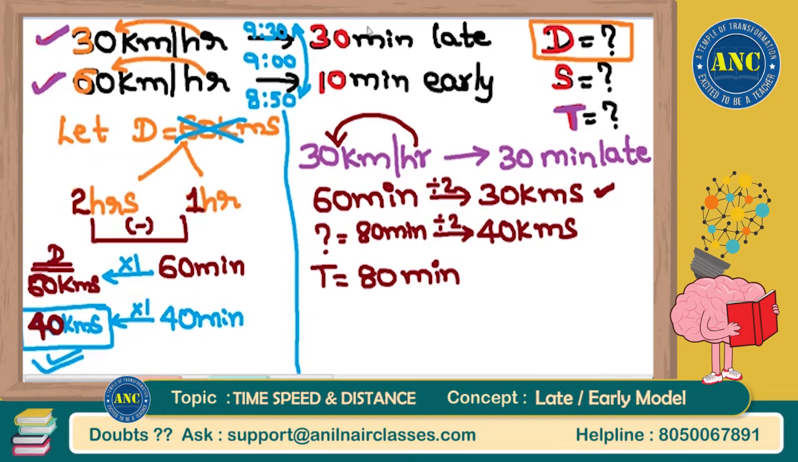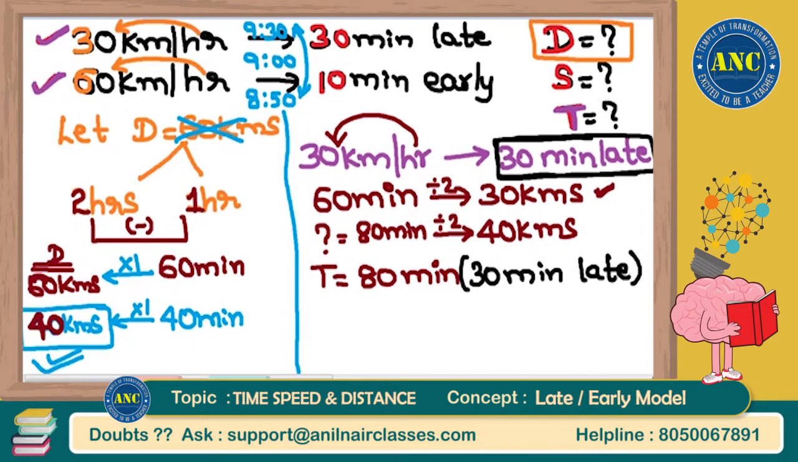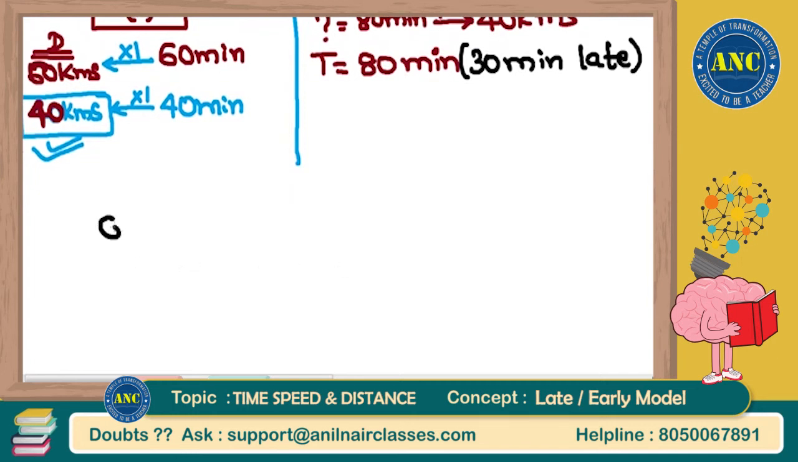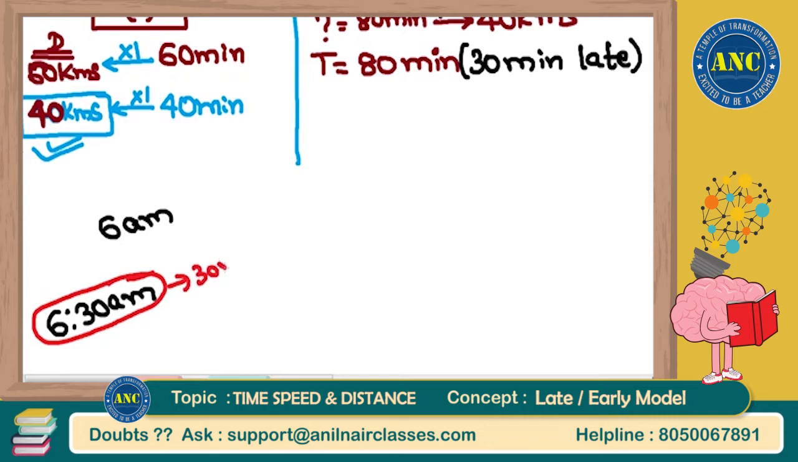But hold on, sir. 80 minutes is the time, but there is a condition imposed on time. What is the condition imposed on time? The condition imposed on time is 30 minutes late. Suppose for example, class is at 6 o'clock. You joined the class at 6:30 a.m. If you join the class at 6:30 a.m., I will tell you that you are 30 minutes late.